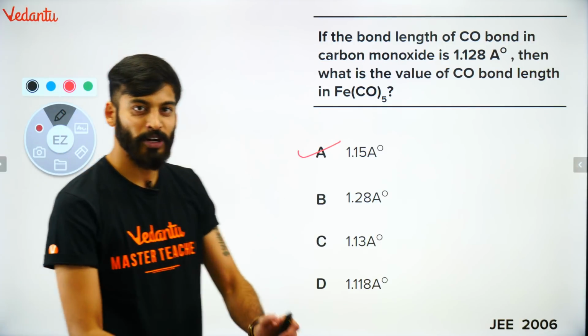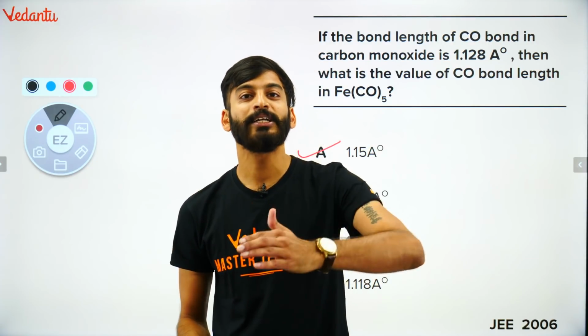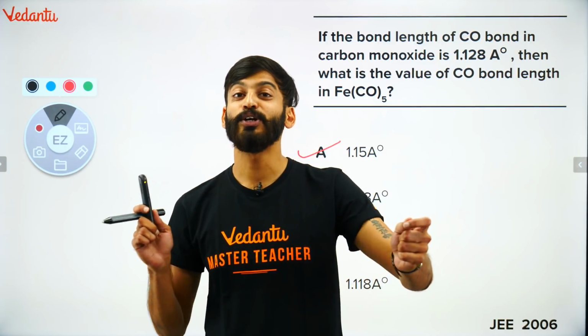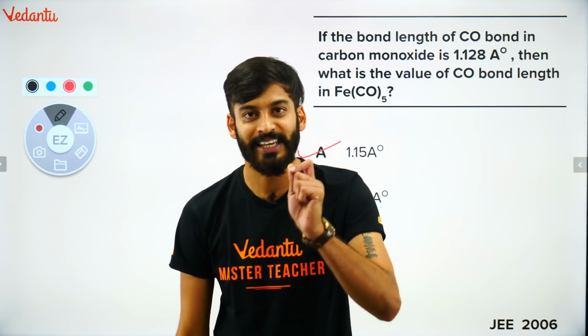Whenever carbonyl bond would be there, there will be back bonding because electrons are coming into the anti-bonding orbital of the carbon. As a result, the C double bond O bond length should increase. वो बढ़नी ही चाहिए.